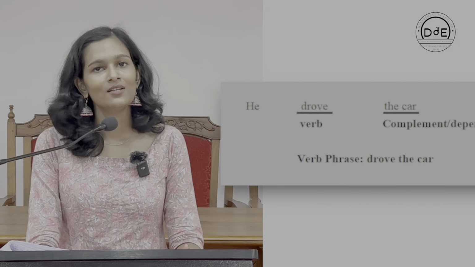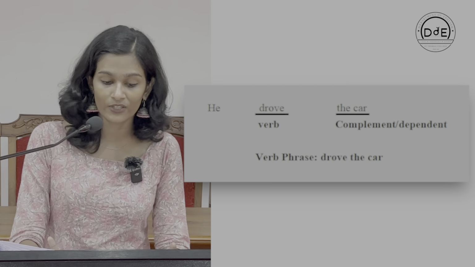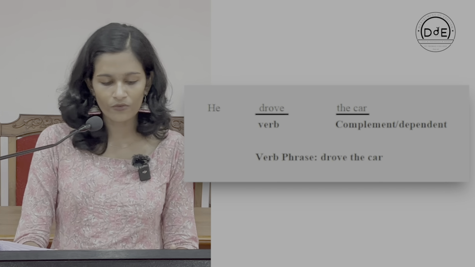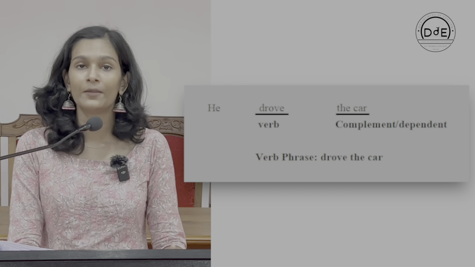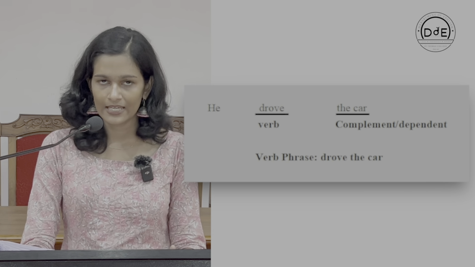Similar to earlier ones like noun phrase and so on, verb phrase is a syntactic structure consisting of at least one verb and its dependents. So, as we can easily understand, the presence of a verb is the most basic necessity for a verb phrase, and it should have dependents like objects of a sentence or complements, etc. For example, consider the statement, he drove the car, and the verb here is drove, and what immediately follows is the phrase the car, which acts as the complement or dependent here. So, the verb phrase here is drove the car.